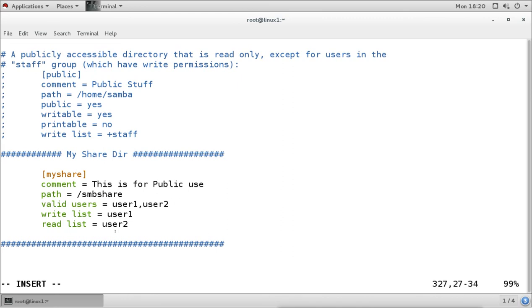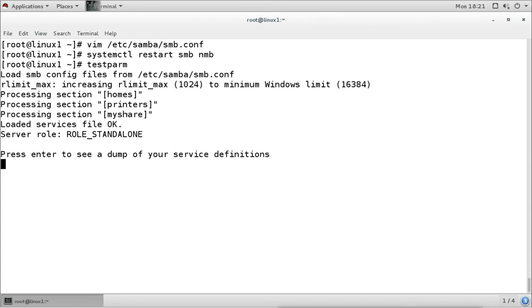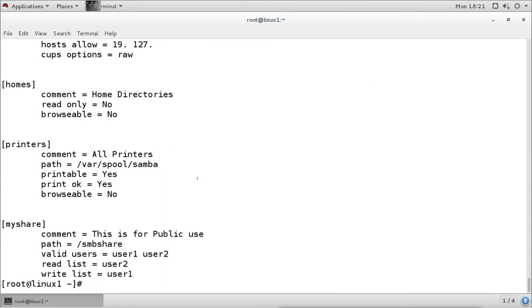So we can also manage the permission directly from the Samba share. And because we made some changes, we have to restart the service. We don't have to restart the whole server. Okay, we can check with testparm, and it says everything is okay, no wrong configurations. And we have set the valid users as user 1 and 2, read permission for user 2 and write permission for user 1. We can test it from the client side.